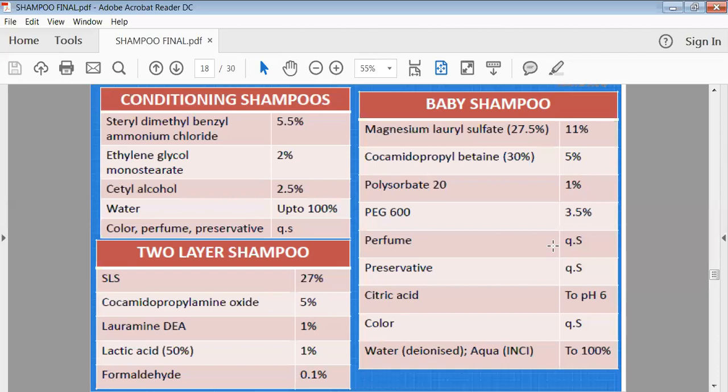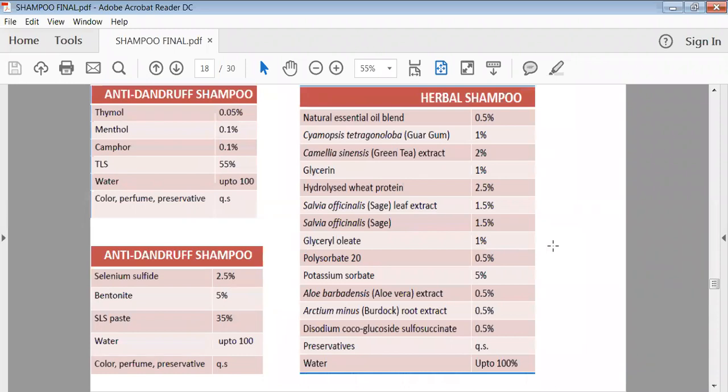So the concentration of material we have to monitor very carefully, because a higher concentration may lead to an itching problem for the baby. Then another category is the anti-dandruff shampoo. Two examples I have shown here. Then herbal shampoos are there. In the herbal shampoos, generally we use extracts of plants or their parts for the preparation of shampoos. Natural essential oils, a blend of those oils, we can use.